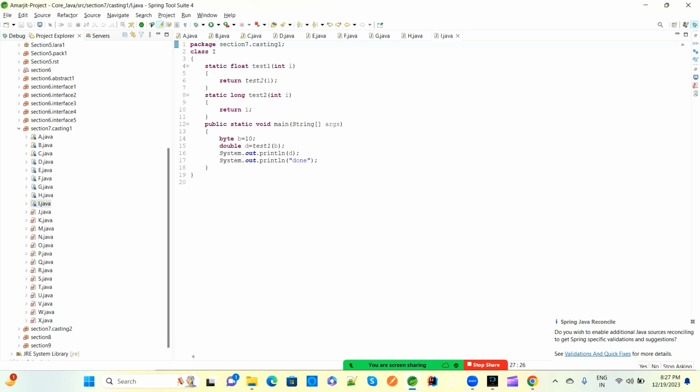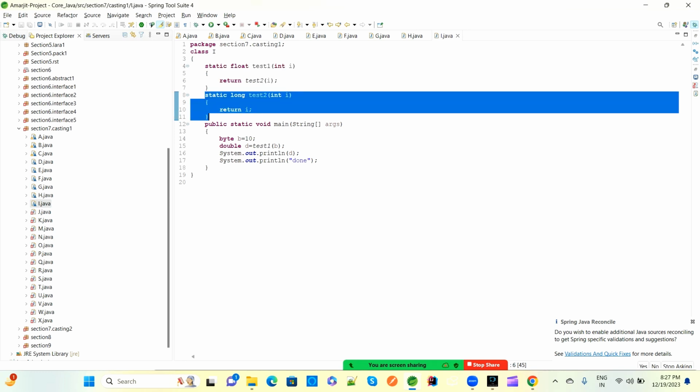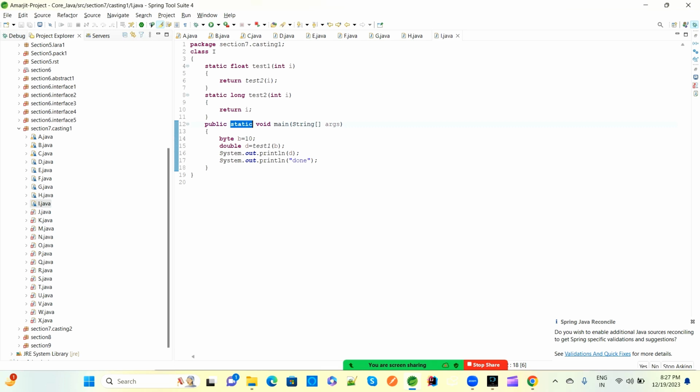So right now, see, this is a static method, one static method, and this is the second static method. We will see later. First the compiler will go for the main method. The main method has byte b equal to 10, so this 10 is there. Now this 10 value has been assigned here, test1 10. The compiler will check if any parameters are there. The test1 method is available with a single parameter. Yes, the compiler is able to find line number 4, test1 with a single parameter, integer I, but here we pass byte as 10.